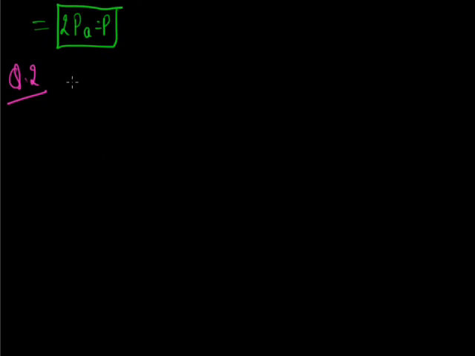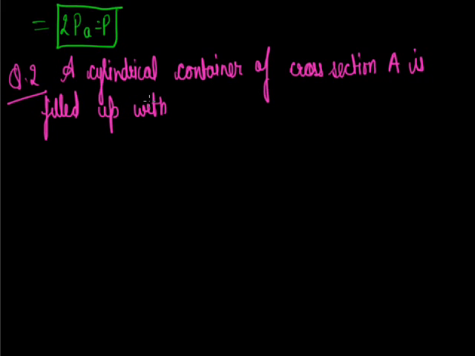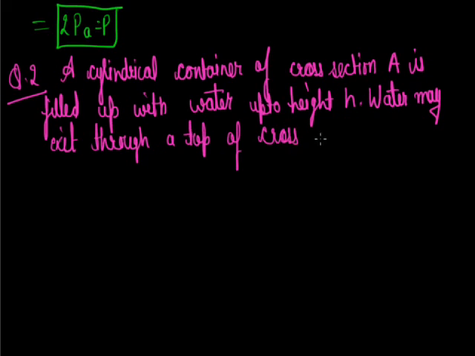Now next question. A cylindrical container of cross section area A is filled up with water up to height h. Water may exit through a tap in the bottom of the container.